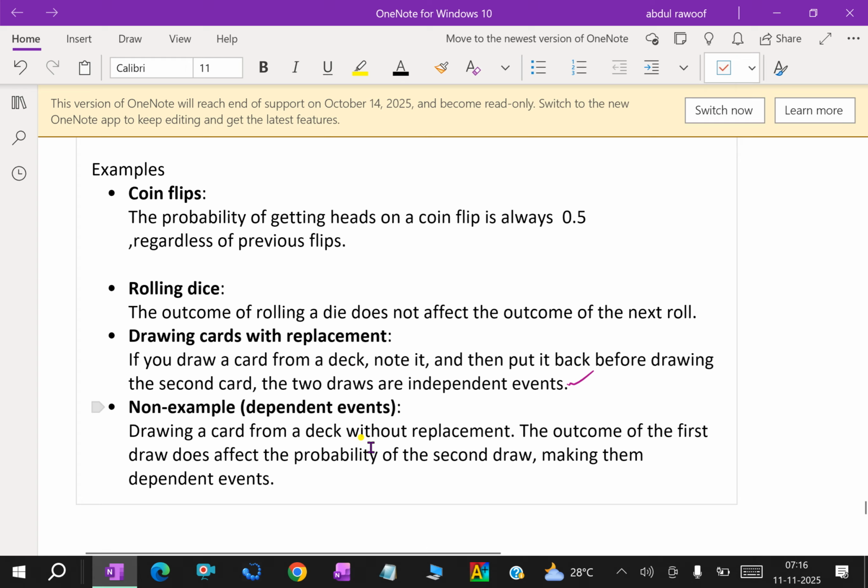Non-example, that is dependent events. Drawing a card from a deck without replacement. That means if you take out one card and calculate the probability of that card, then don't replace it, then for the second card selection you are selecting one card out of only 51 cards. So it is not an independent event. It is a dependent event. The outcome of the first draw does affect the probability of the second draw, making them dependent events.